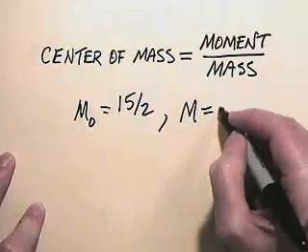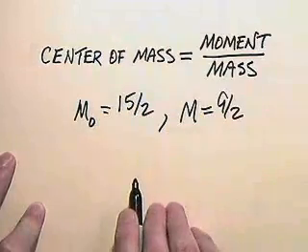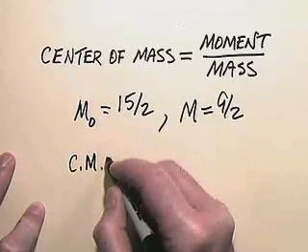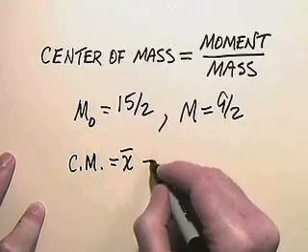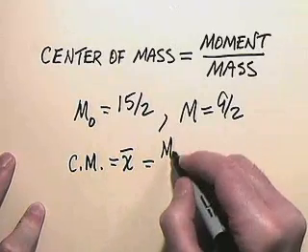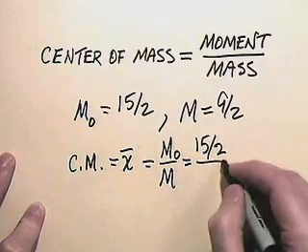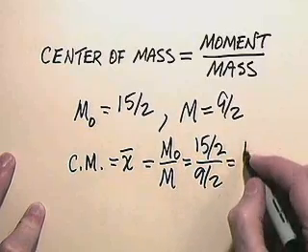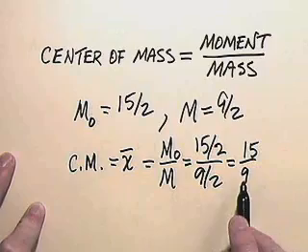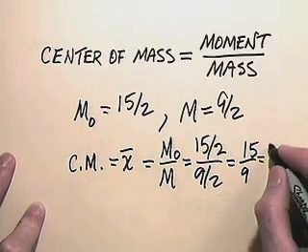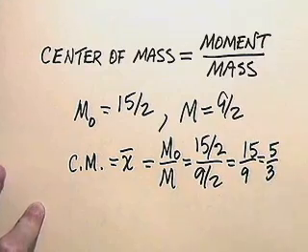The mass m is 9/2 from our previous computations. And so now the center of mass, which is denoted by x bar, is m0 divided by m, 15/2 over 9/2, which is 15/9. And of course we can cancel the 3's out of this expression and get simply 5/3.